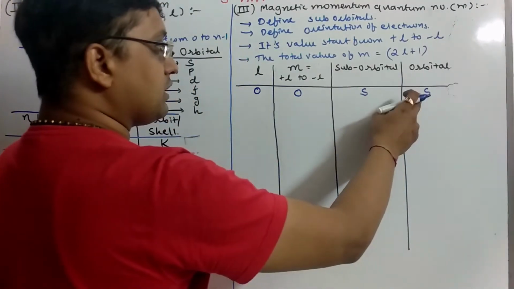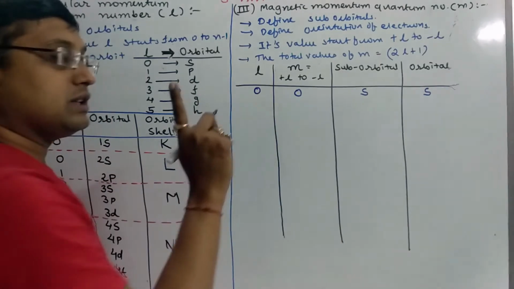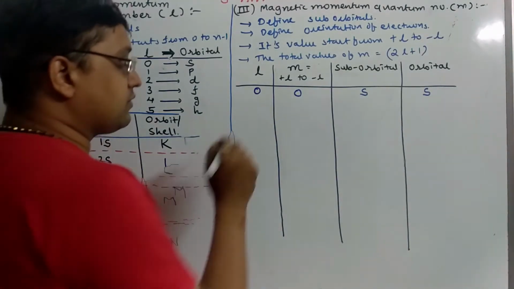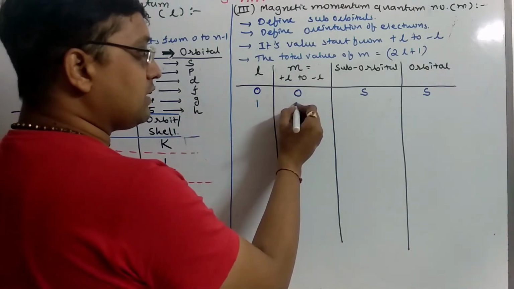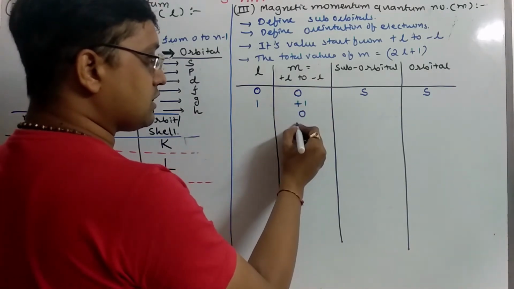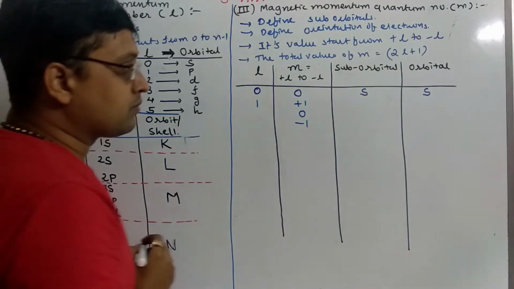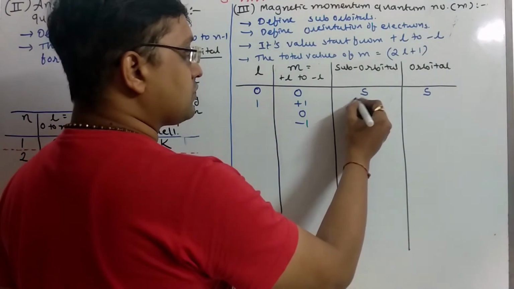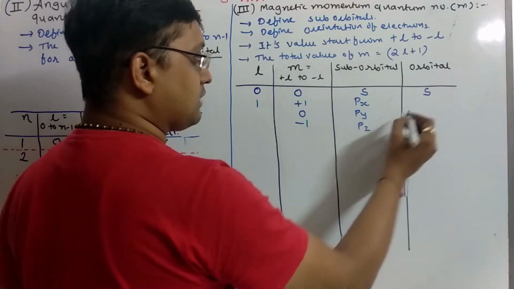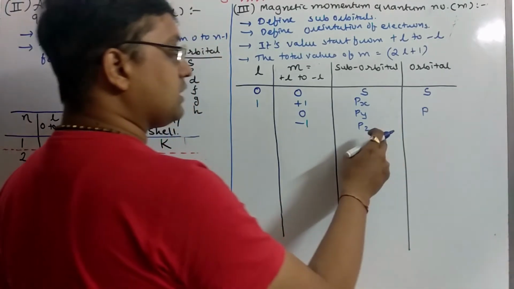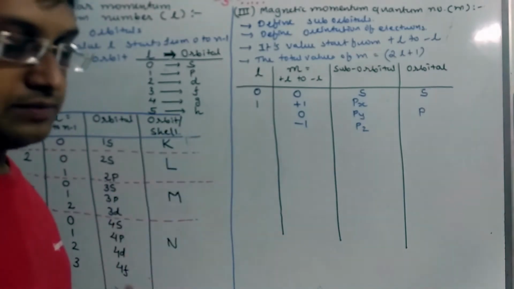So the s orbital has only one suborbital, that is s itself. For L equal to 1, the values are plus 1, 0, minus 1. So 3 values are possible. With respect to them, the orbitals are defined as px, py and pz. That means the p orbital has 3 suborbitals.